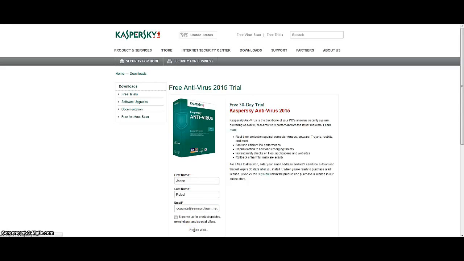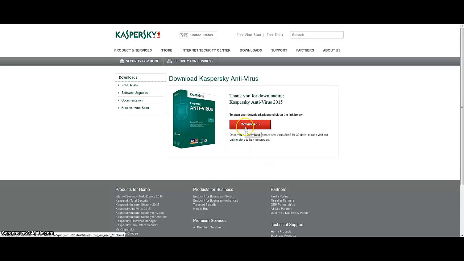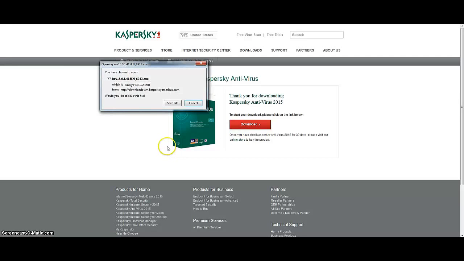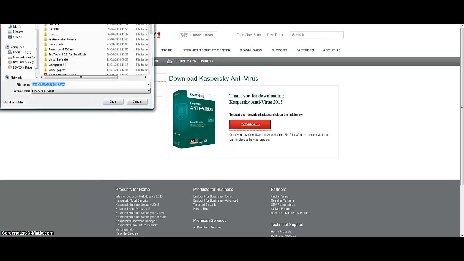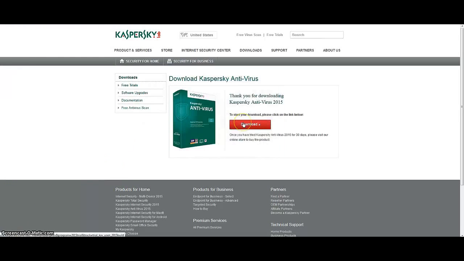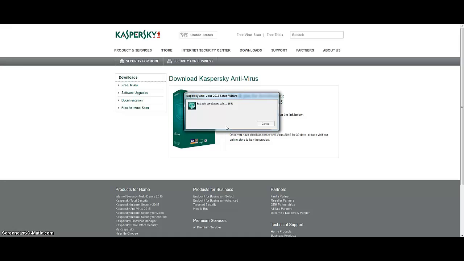On the next page, click on Download again. A pop-up will appear. Click Save File and choose the location of where to save the file. Wait for your download to complete